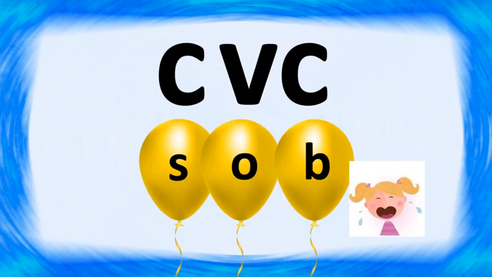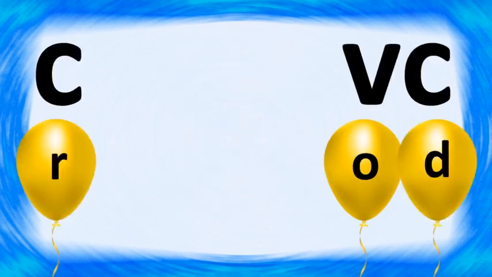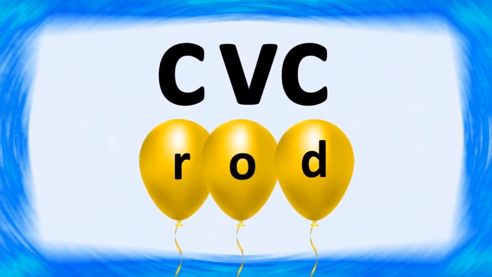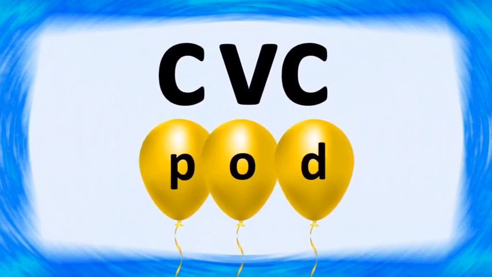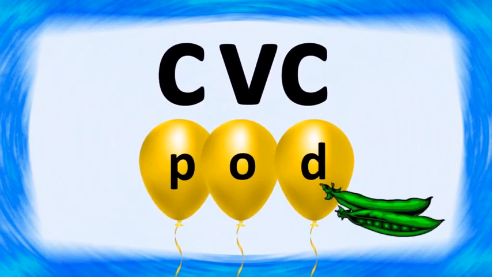The next word is rod. Look at the image. You can see a rod. Rod refers to a stick of metal. The next word is pod. Pod is a place within which peas seeds are grown. Look at the image. You can see two pods are there within which the seeds. You can see the green seeds over there. They are the peas.